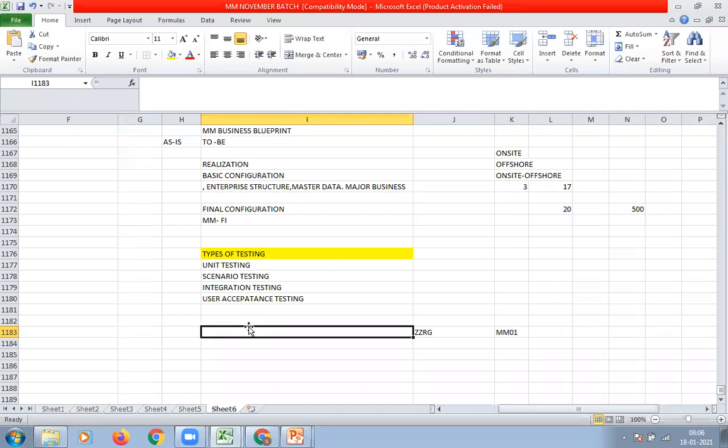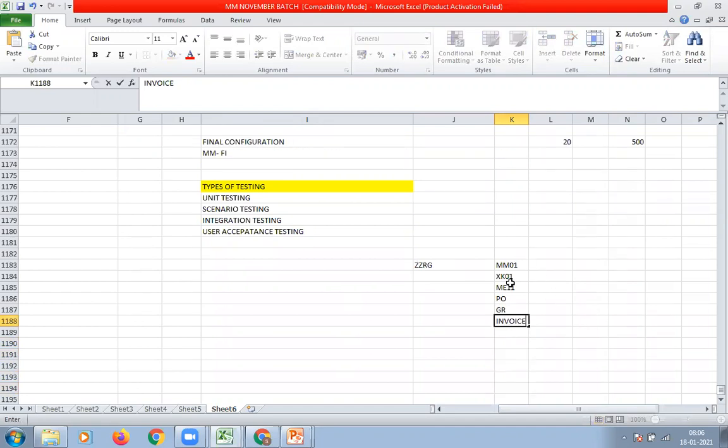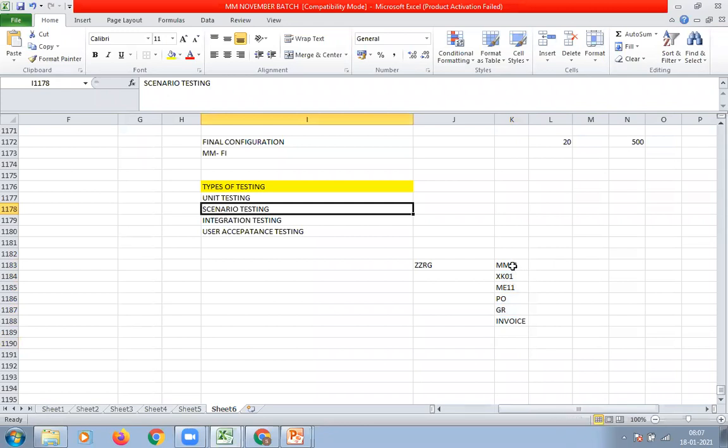Testing of a series of SAP transactions, like for example, material creation, then vendor creation, then info record, then purchase order, goods receipt, and invoice. These are nothing but a series of SAP transactions. Testing of multiple SAP T-codes within a single module is known as scenario testing, because this is one scenario, right from the material master creation to invoice.